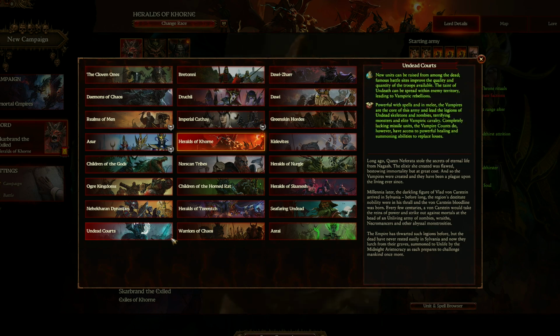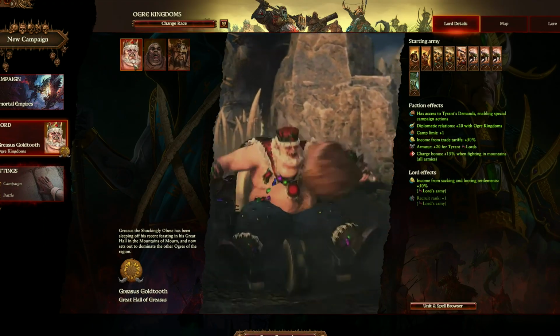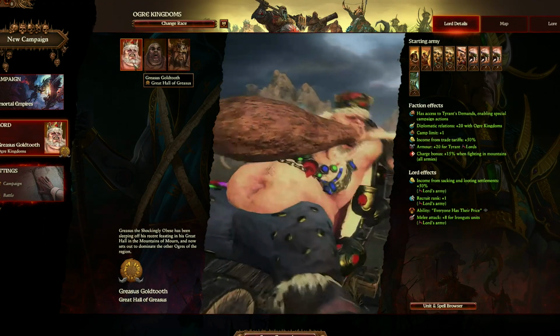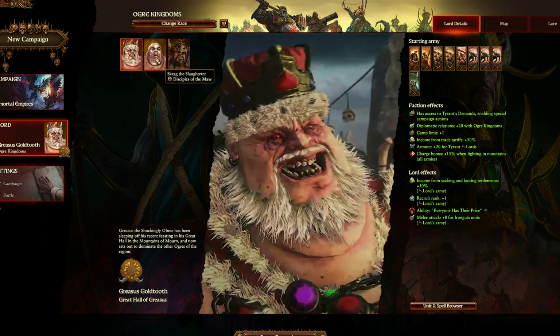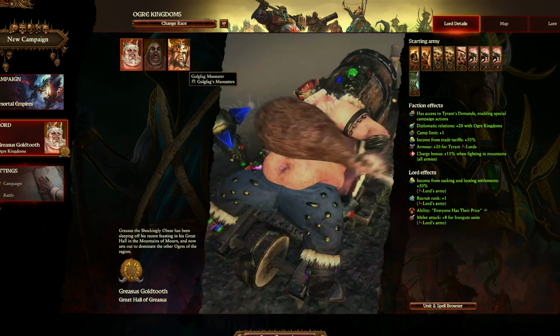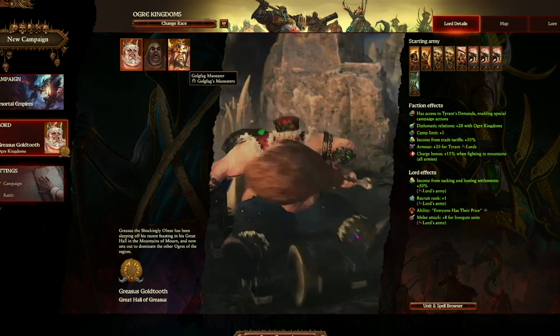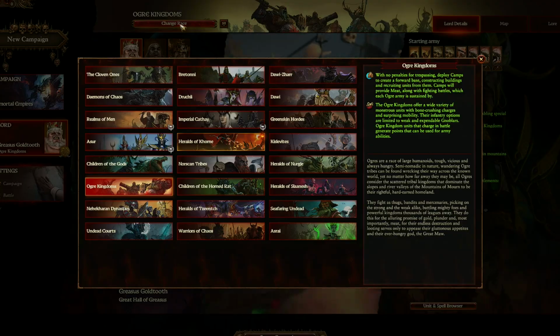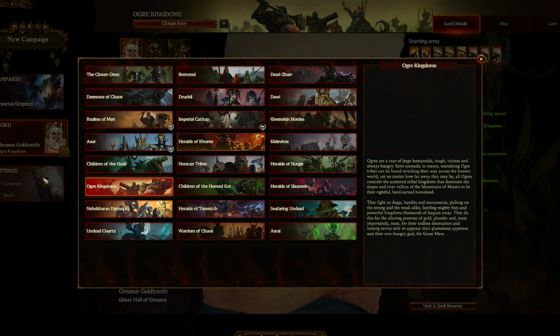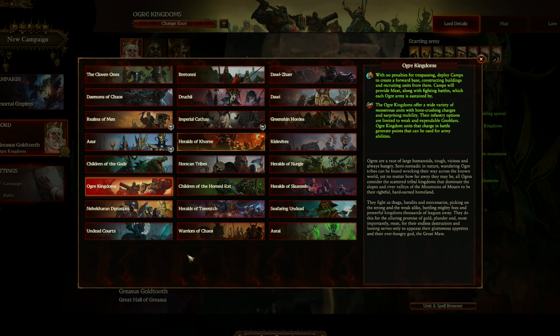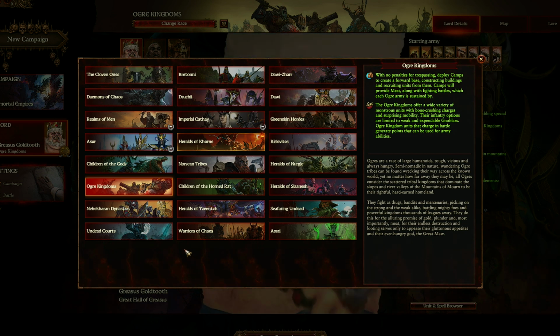And then you have the Ogre Kingdoms here. Great Hall of Greasus is Greasus's new faction name. Disciples of the Maw is the same, of course, and Gold Figs Man-Eaters. Yes, I know I mispronounced it. I'm sure you all know by now that YouTube doesn't like his name. So anyway, very interesting. And like I said, the names will change over time as the factions rise and fall and survive and turns pass, etc., etc.